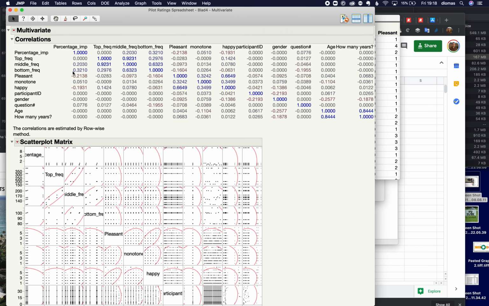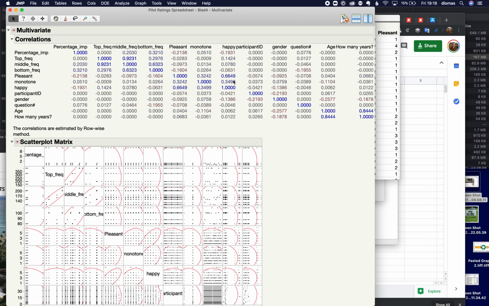Okay, so now I can see this correlation table between all of the variables. One of the main things we want to look at is pleasant versus these other things that people rated, like monotone and happy. Pleasant against monotone is a fair correlation, but it's not very strong. And happy. Oh, there we go.